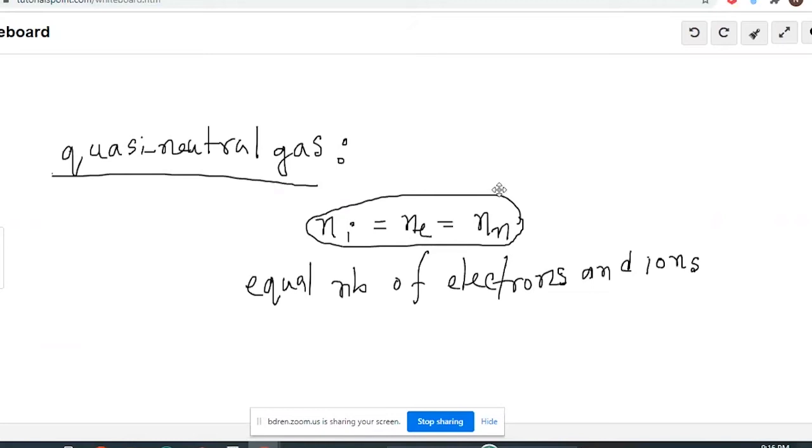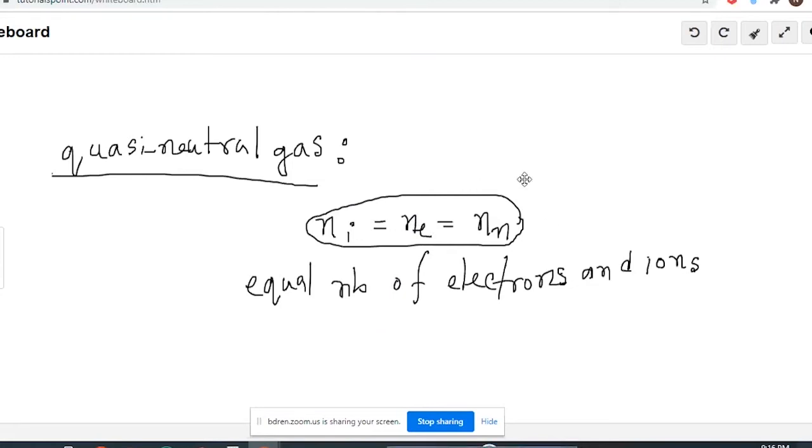The whole plasma state should behave like neutral because the density of ions and the density of electrons have to be the same, meaning an equal number of electrons and an equal number of ions.